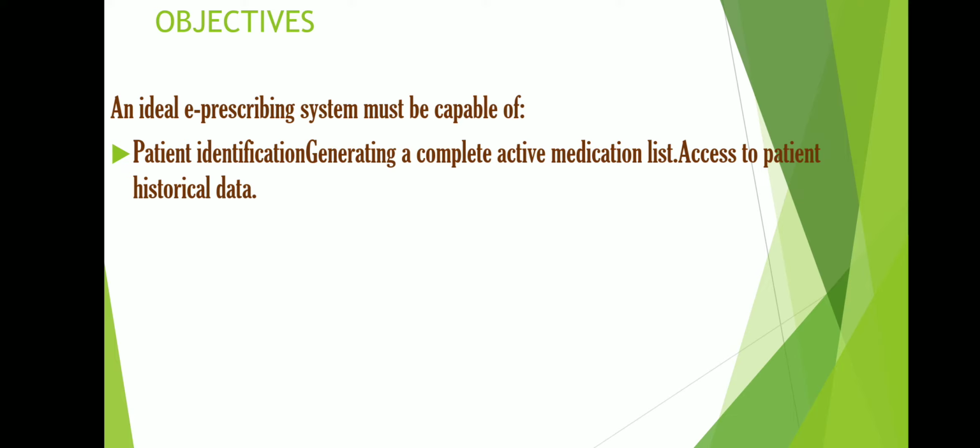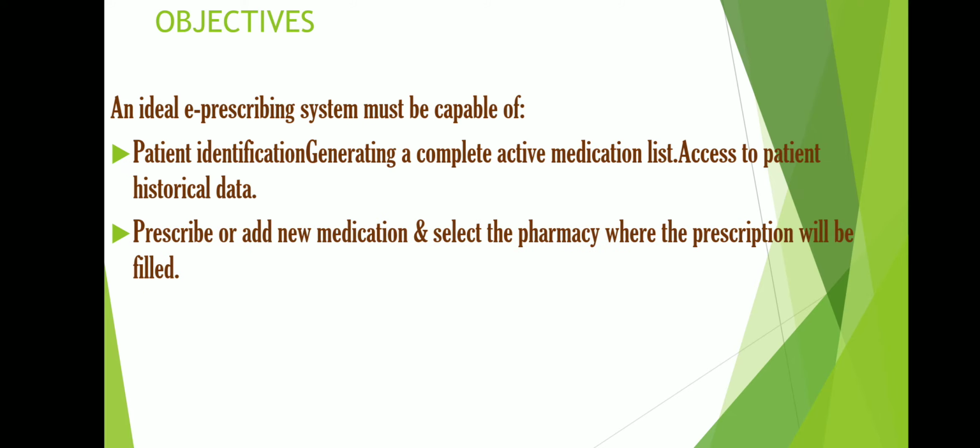of that particular patient. That is, by identifying the patient's name, your software system should be able to show the active medication list, that is, what recent medications are being given to the patient, if any, or what medications have been given previously to that particular patient. Likewise you can get the history data of the particular patient. And this software system should also provide provision for prescribing or adding new medication.